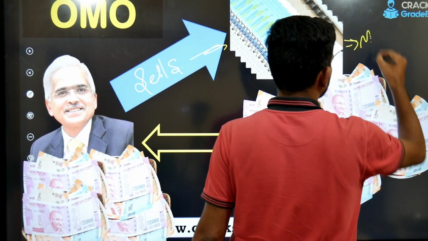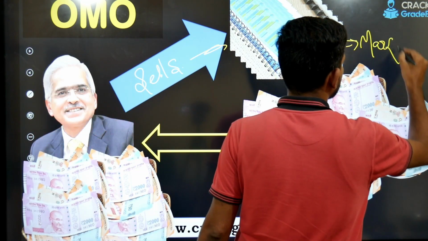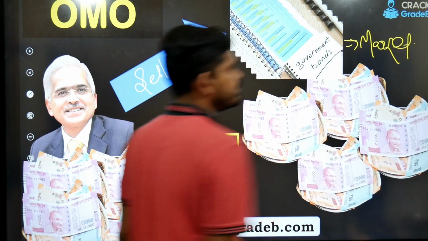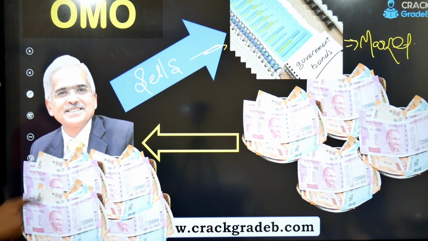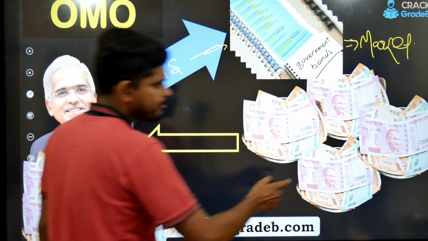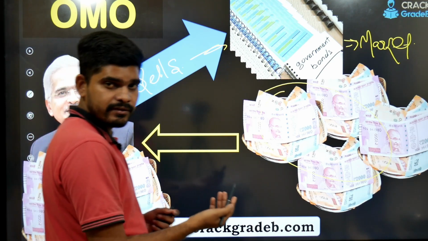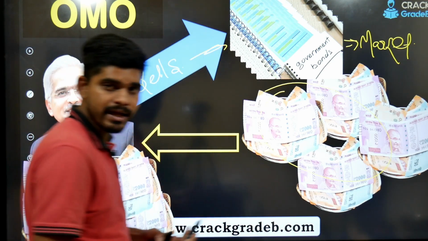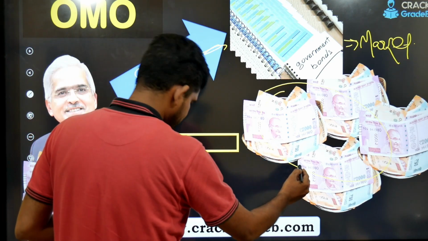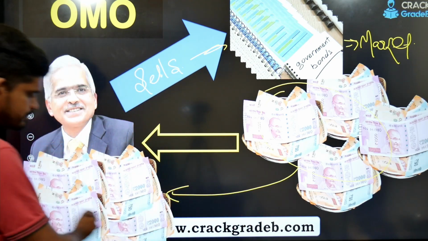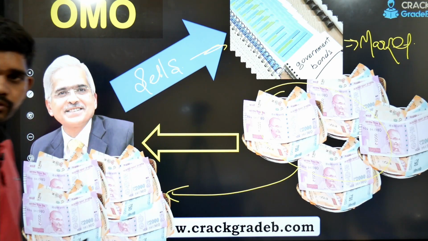In the market. RBI sells the government bond in the market, and people out there buy this, and when they want to buy, they need to shell out money. So the money goes to RBI.